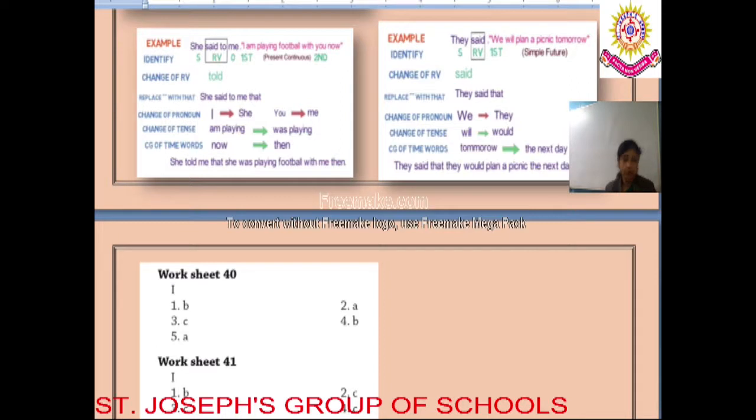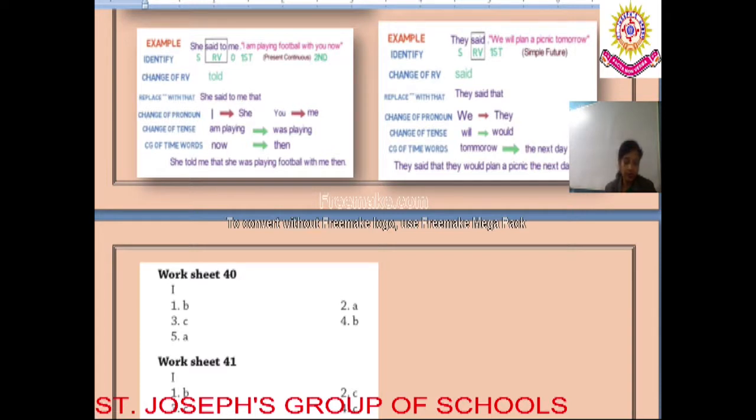Let us look into question number 3. Crowley asked me, "Why do you want to be a poet?" A, Crowley asked me why I wanted to be a poet. B, Crowley asked me why did I want to be a poet? C, Crowley asked me why I wanted to be a poet. Yes, of course, the correct answer is C. Crowley asked me why I wanted to be a poet.